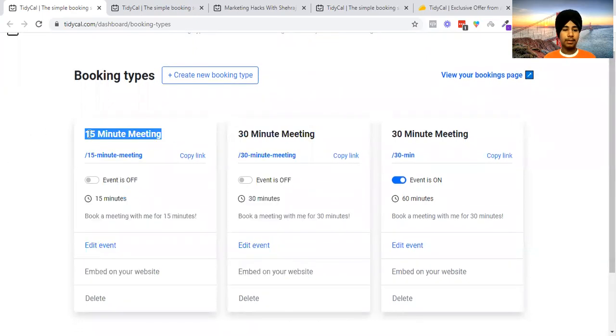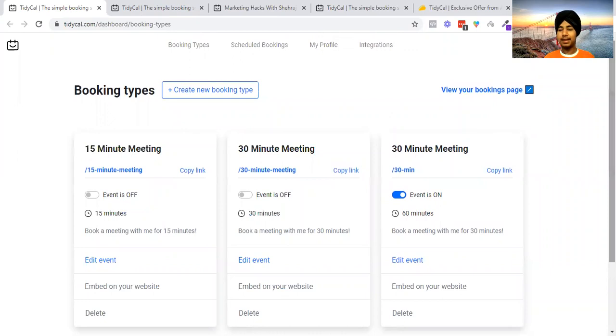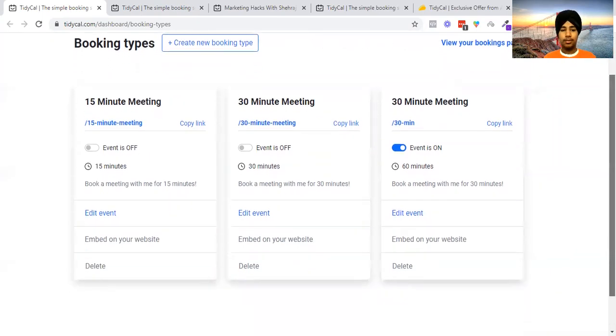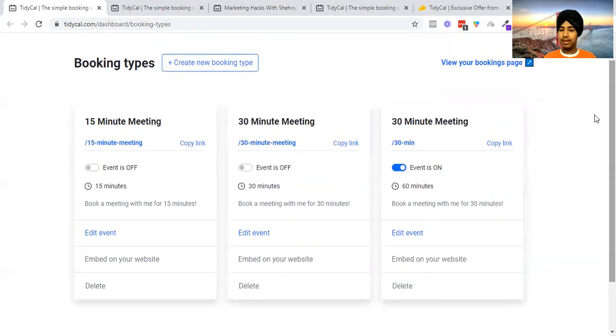So I'm having a 15 minutes call. When you create an account and purchase it on AppSumo, you will be redirected to a dashboard like this. Inside this, you will be able to schedule some calls and create some bookings. You can easily do that. So let me quickly edit this particular booking. Oh, let's create a new one.